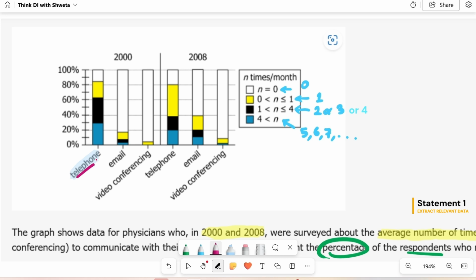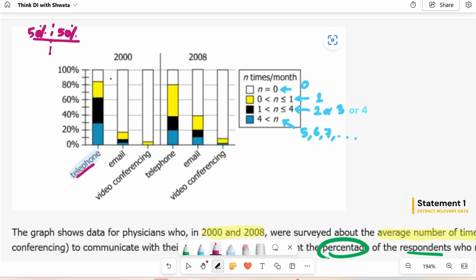So look at telephone in 2000 first. How do you get median? Median means if I have a list of numbers in order, ascending or descending, then it's the middle term that represents the median. Here, I don't know the number of respondents, but I have the percentage. It is going from 0% to 100%. So if I try to find the middle, median by definition should divide my entire set into two parts, 50-50. Now, again, what's important is that everything is in ascending order or descending order.